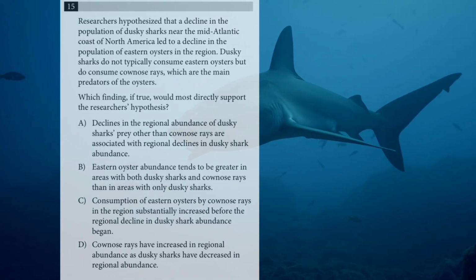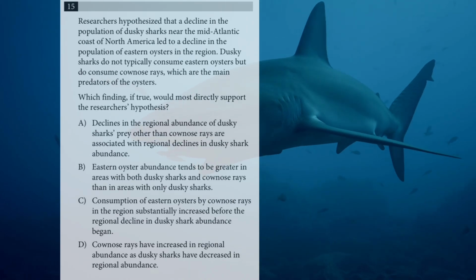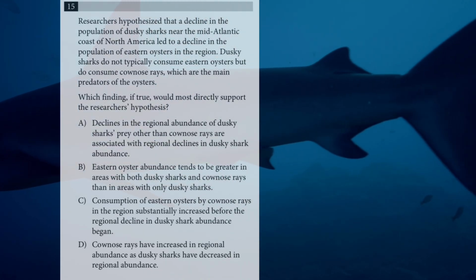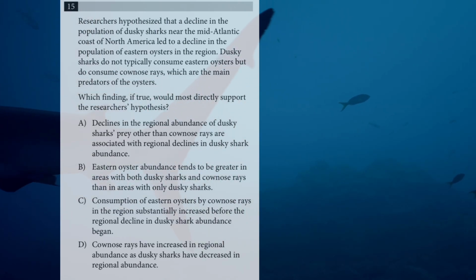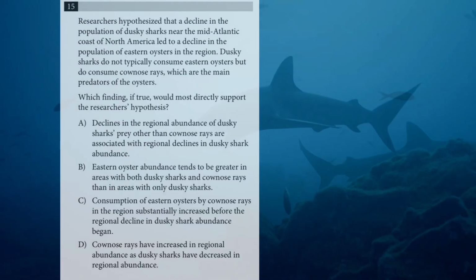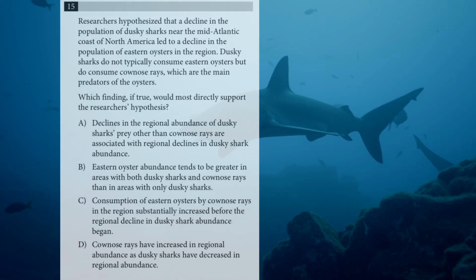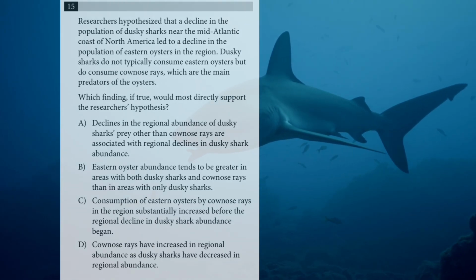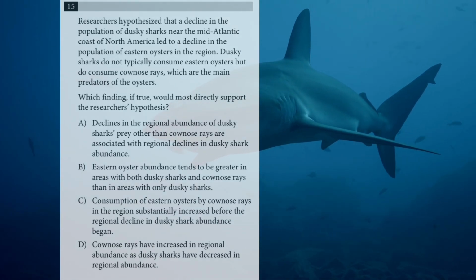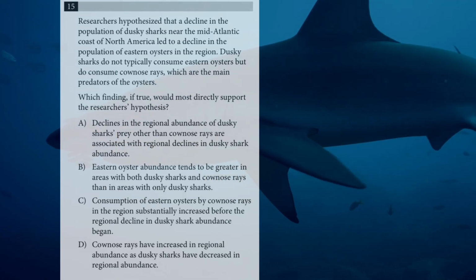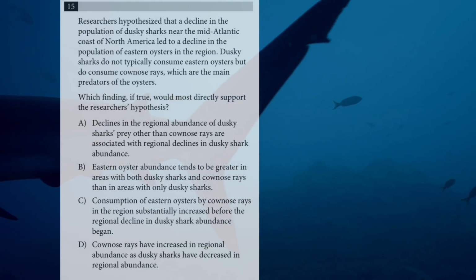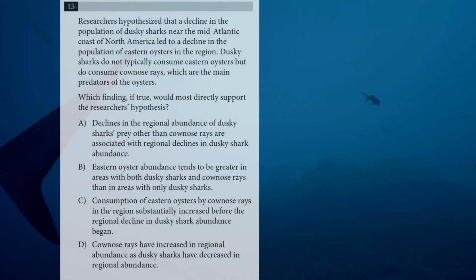A. Declines in the regional abundance of dusky sharks' prey other than cownose rays are associated with regional declines in dusky shark abundance. B. Eastern oyster abundance tends to be greater in areas with both dusky sharks and cownose rays than in areas with only dusky sharks. C. Consumption of eastern oysters by cownose rays in the region substantially increased before the regional decline in dusky shark abundance began. Or D. Cownose rays have increased in regional abundance as dusky sharks have decreased in regional abundance.